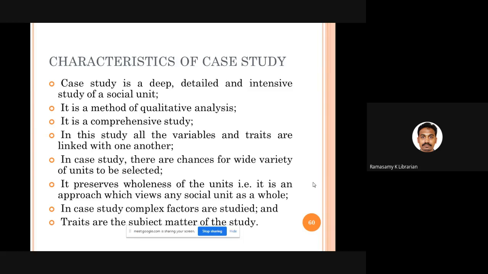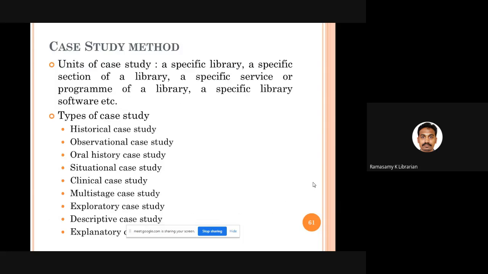We study all the complex factors. We take all the traits and qualities, the interlocking and interlinking of all the qualities, the influence of complex factors and simple factors, simple traits. All these things are studied in a detailed manner in case study research. As far as case study is concerned, the case can be an individual, one library or a section of a library, a specific service of the library, a specific program of a library, or a specific library software. Anything can be the case for a case study.